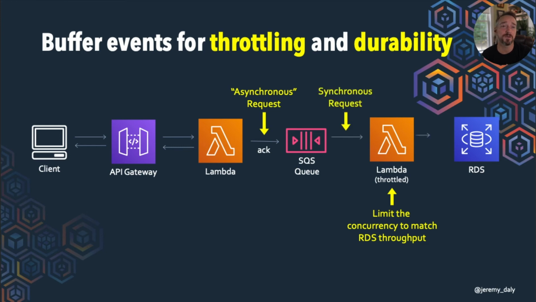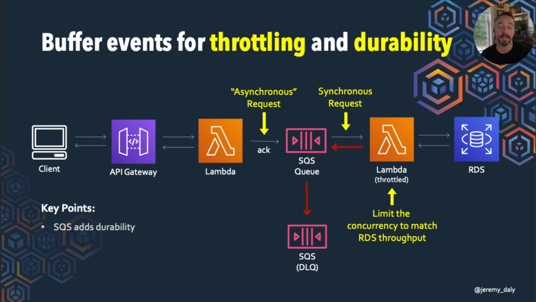This is synchronous, so we try to write it to RDS. If everything works, we tell the queue, hey, this is great, and the message is removed from the queue. If there is some sort of failure, then after a couple of retries, or whatever our redrive policy is set to, we would just go ahead and write that to an SQS DLQ. And that gives us the ability, again, to go and look at it later.